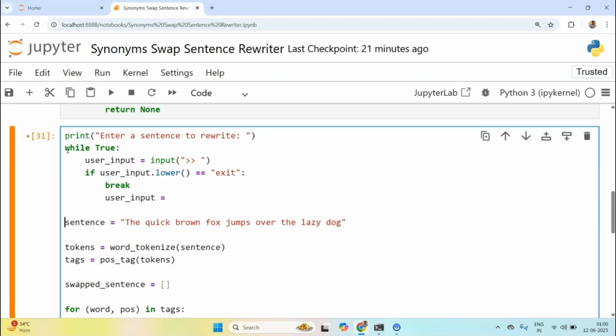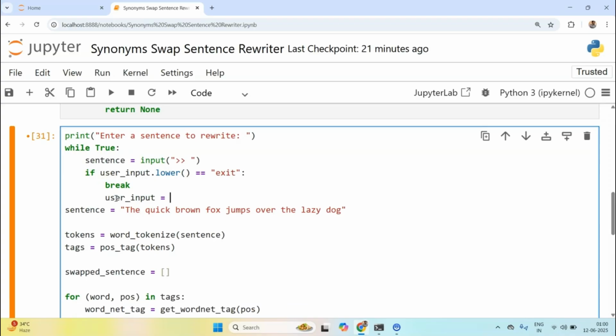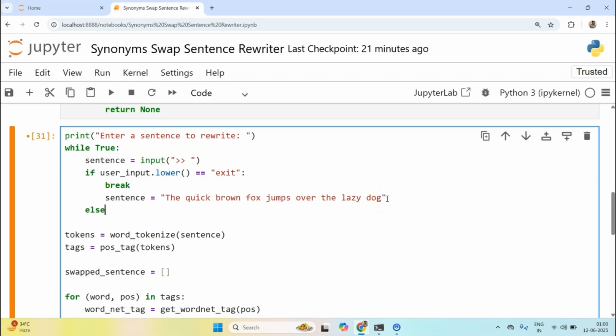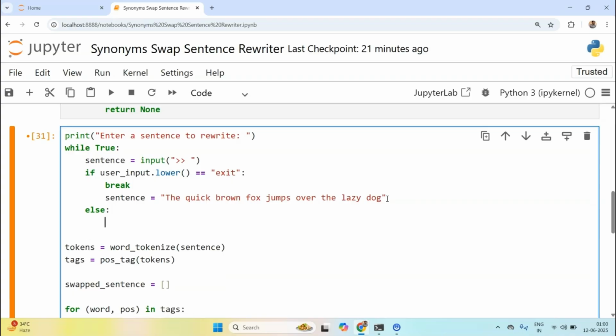Or maybe I should not call it user input but rather sentence, because otherwise I will have to change the entire code down below. So this will be a default sentence, and else if it is not this, what I can do is return.